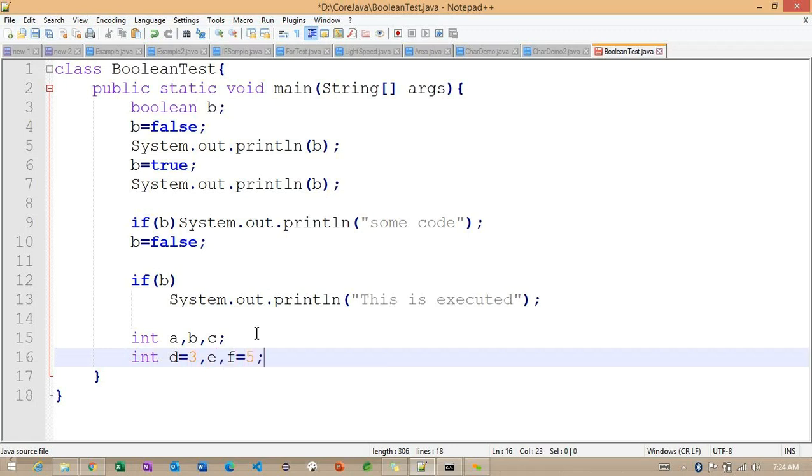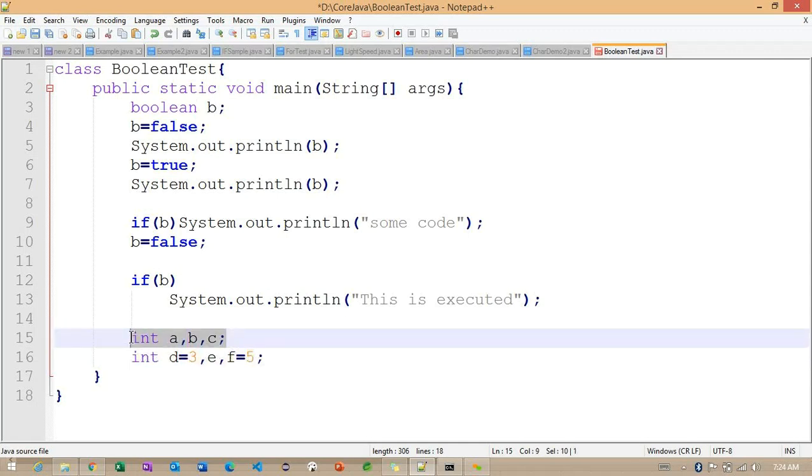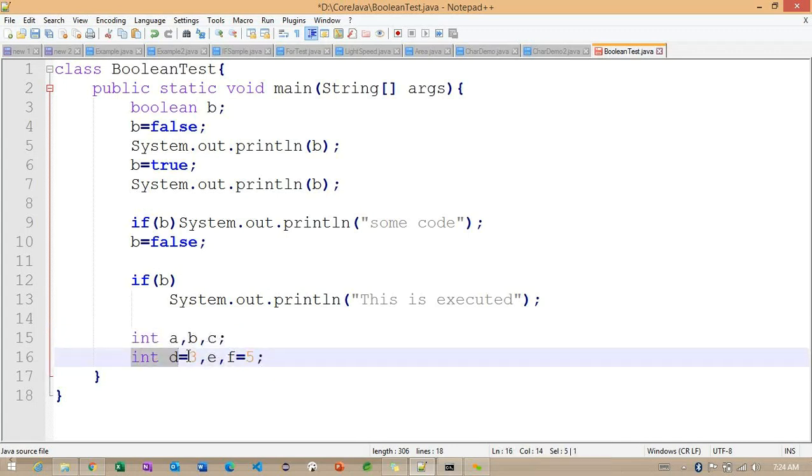So see here, in line number 15 we are only declaring the variables here, and in line number 16 some of the variables we are initializing with a value, and some of the variables we are only declaring here, right? So we can define like this also here. So based on our requirement, we can initialize the value, or we can go for dynamic initialization also.